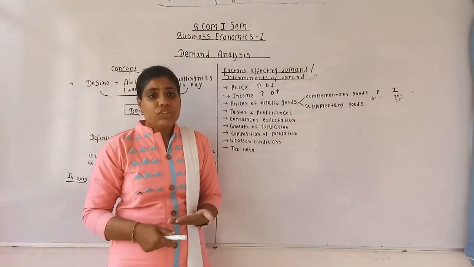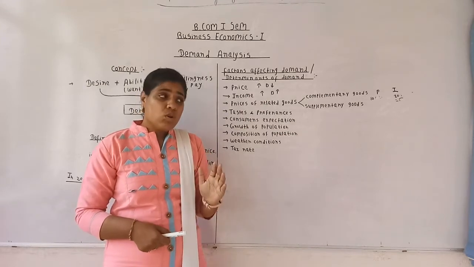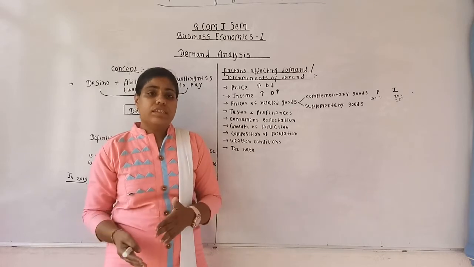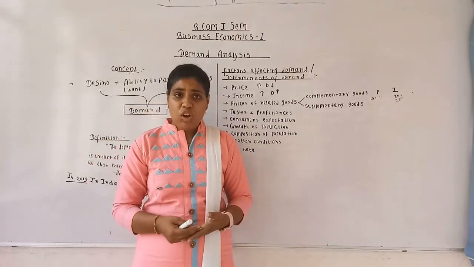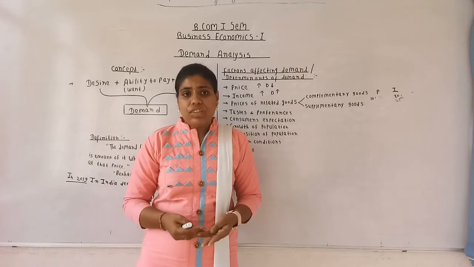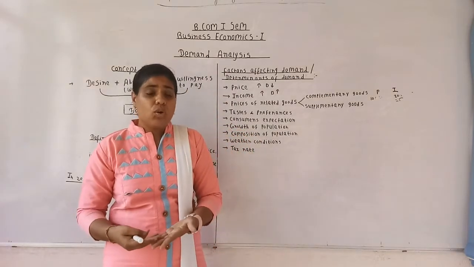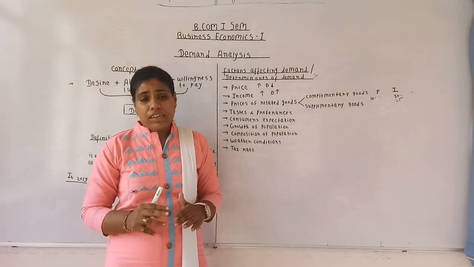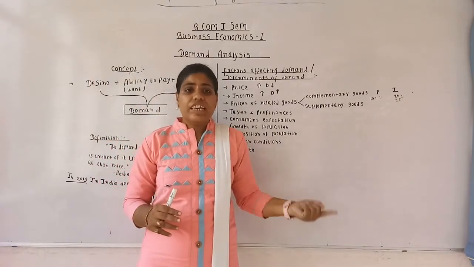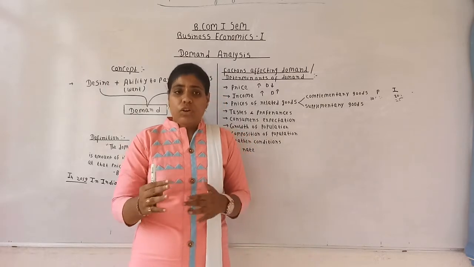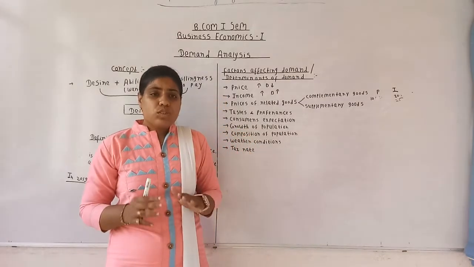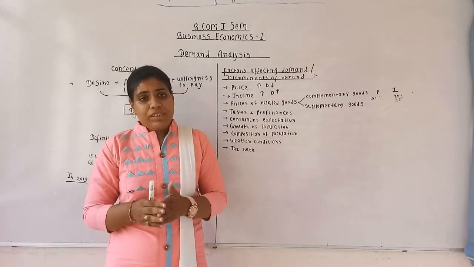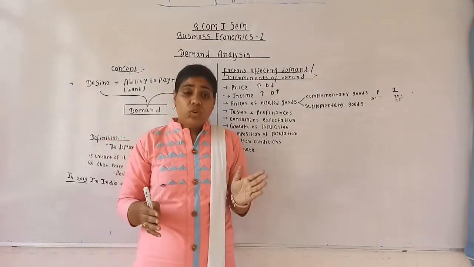Now we have the supplementary goods. What are supplementary goods? Supplementary goods are also called competing goods. They are alternatives to each other. For this we have the example of tea and coffee, Pepsi and Coke, etc. Tell me one thing, you will take either tea or coffee as a refreshment. You're not going to have both the products together, right? Therefore, they are known as supplementary goods and they are alternatives to each other.